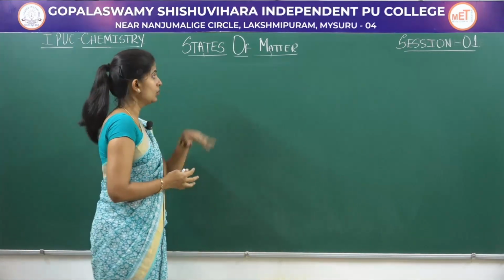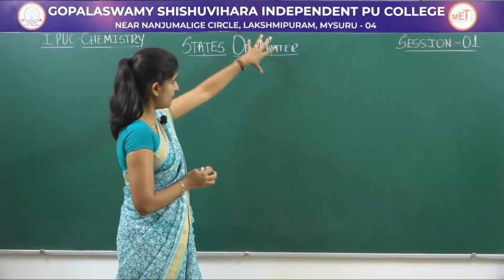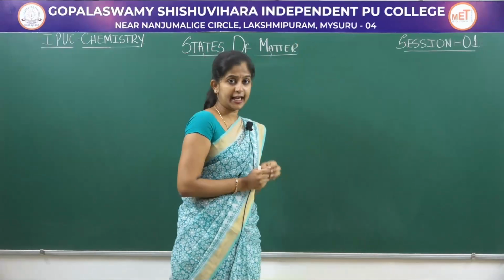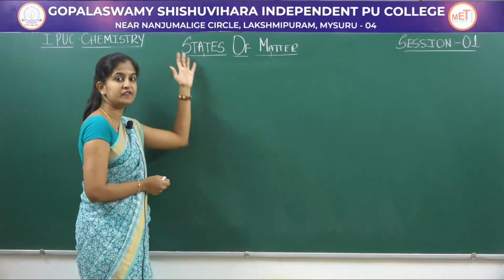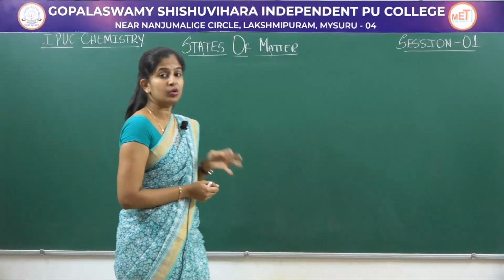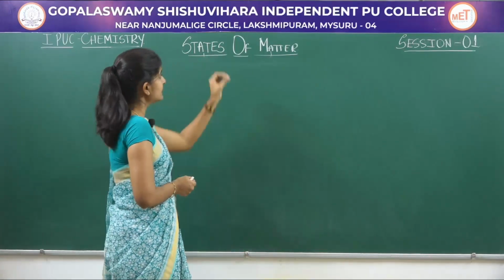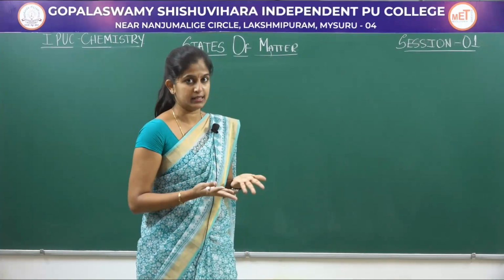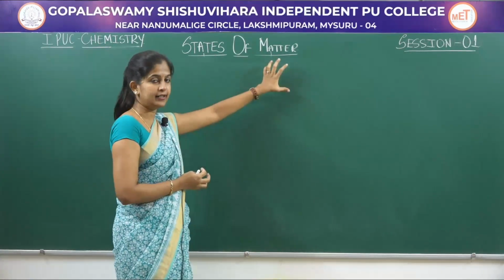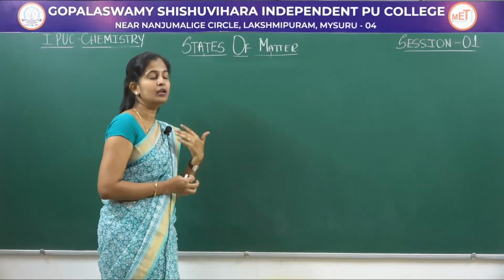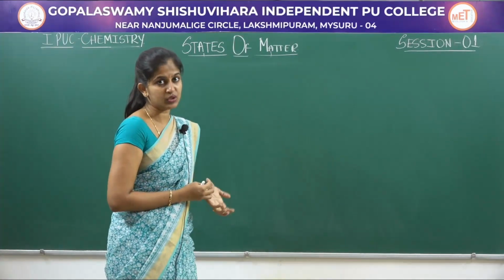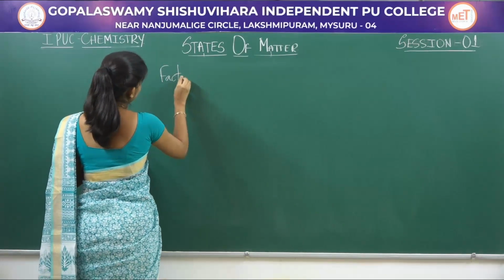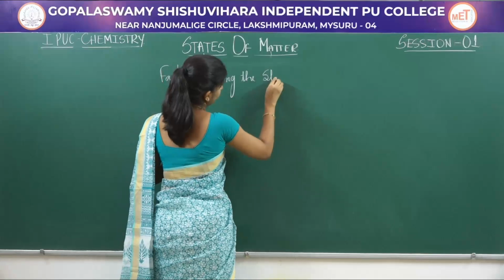So now we have seen what is matter and what are the states of matter. Now we have to see why matter can exist in these 5 forms, that is these 5 physical states. What is the deciding factor that makes matter exist as solid, liquid, gas, plasma or Bose-Einstein condensate? What factors affect the physical state? Let us look at the factors affecting or deciding the states of matter.